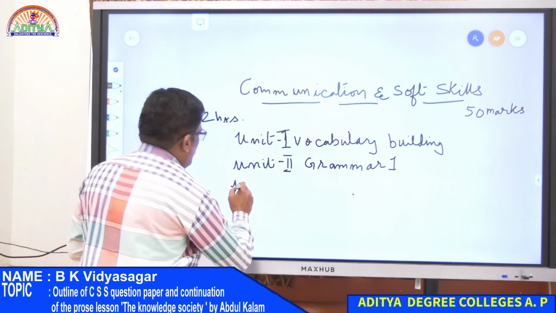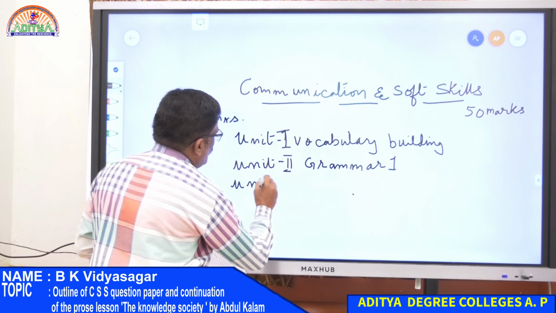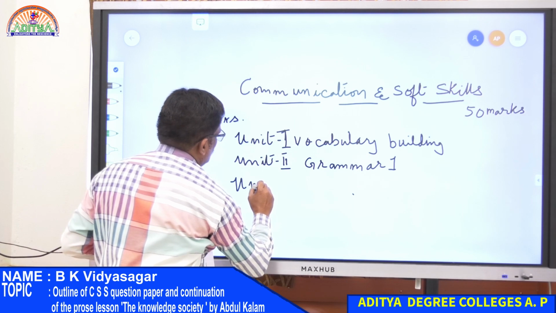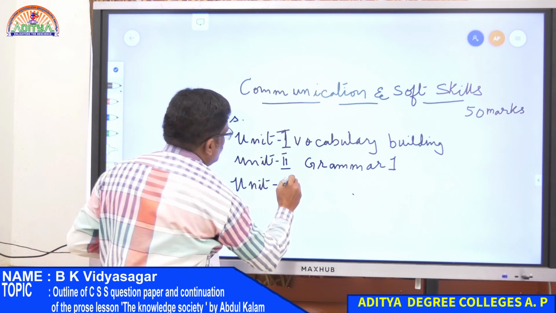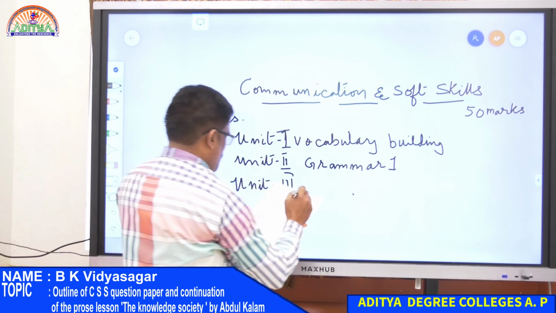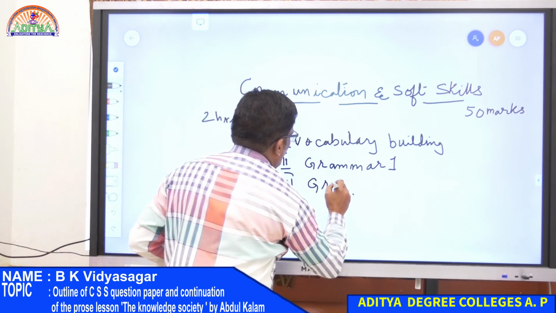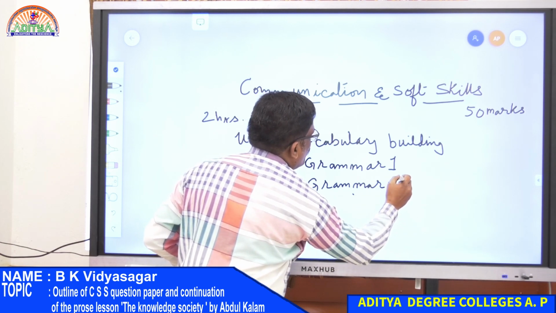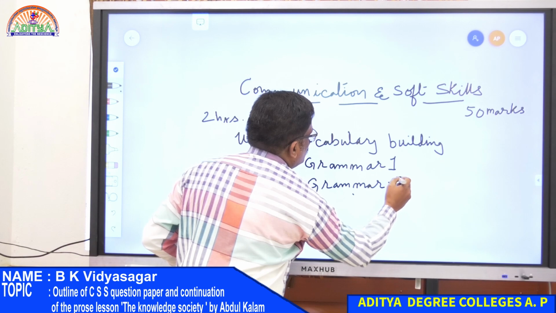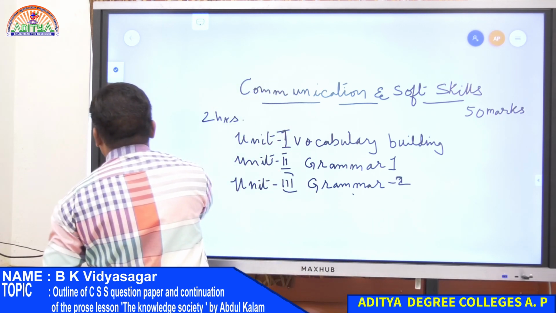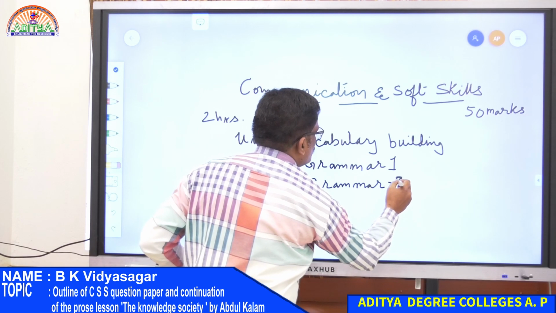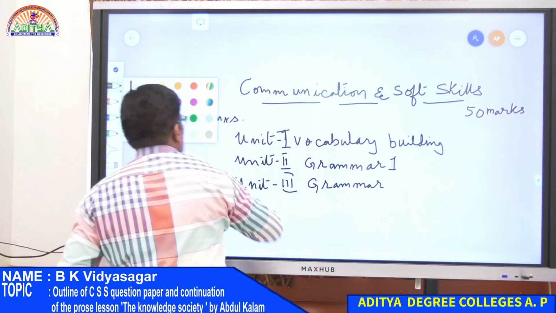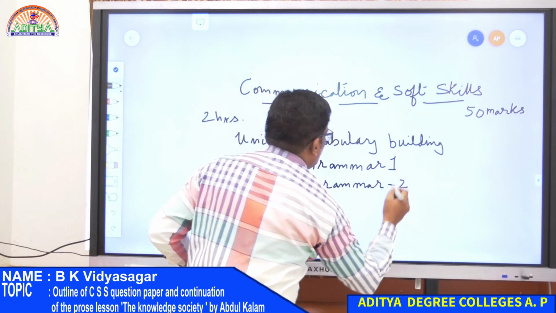Right, we shall go to unit number 3. Unit 3 is grammar 2.